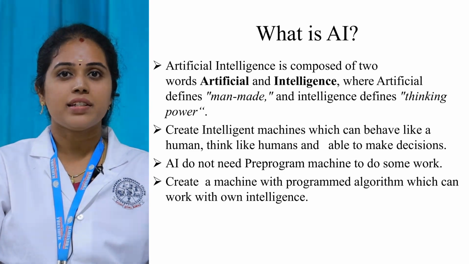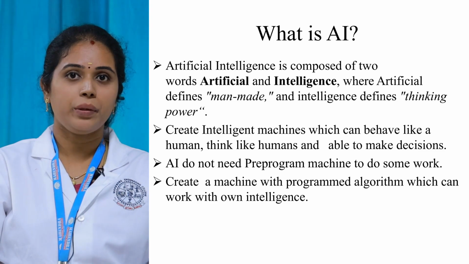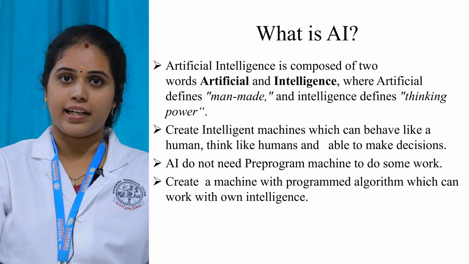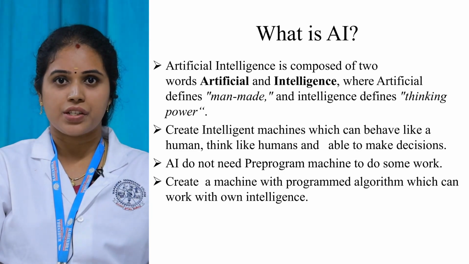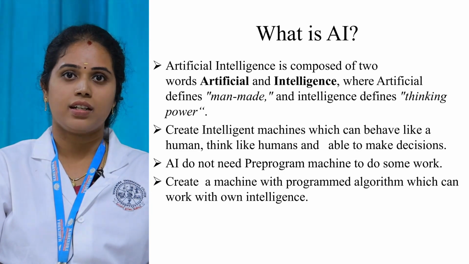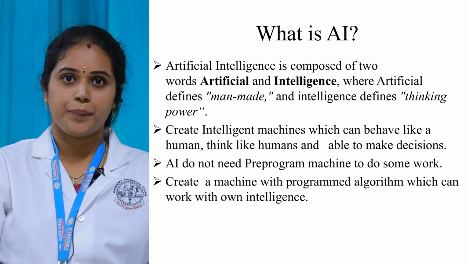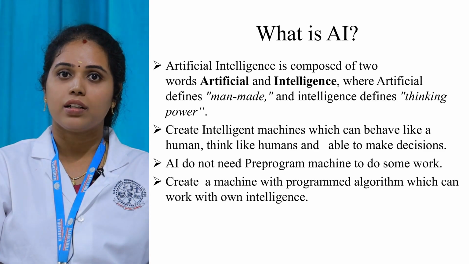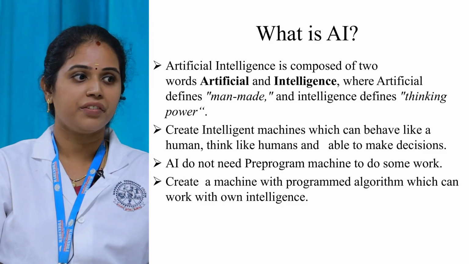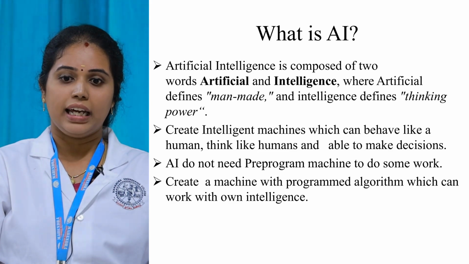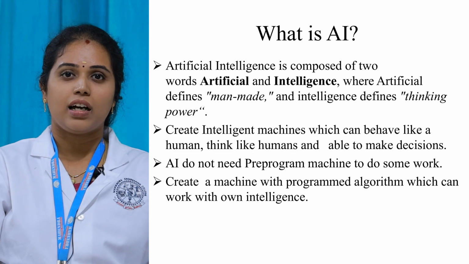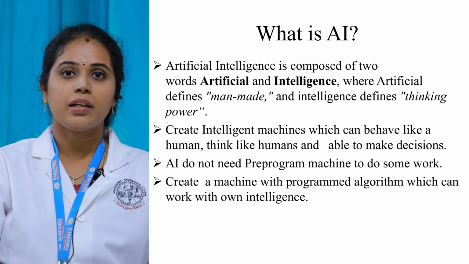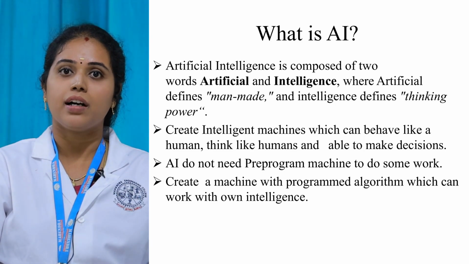Then what is the major difference between a normal gadget and the gadgets under AI? The normal gadget might be a calculator, television, mobile phone, whatever it is. How is it going to work? With the help of pre-programmed algorithms. For example, if you take the mobile phone, it can receive a call and it can make a call. How is it happening? Because of a pre-programmed algorithm.